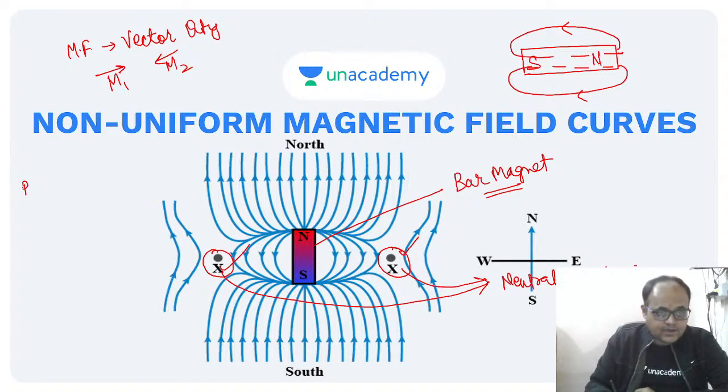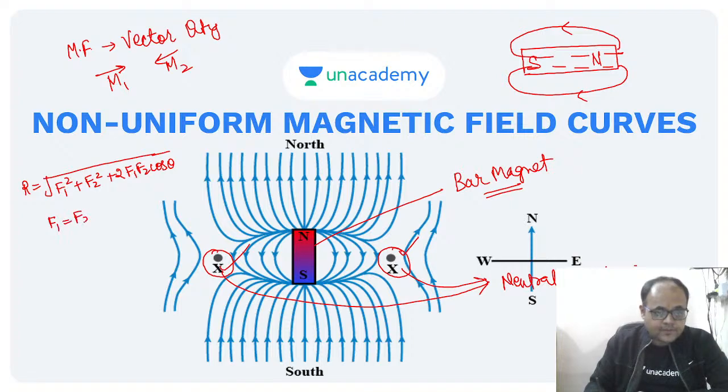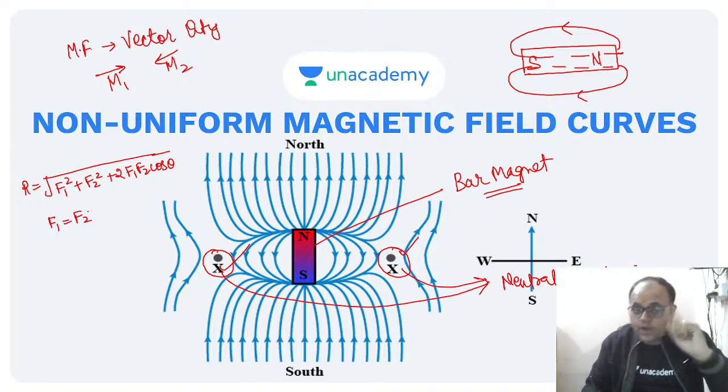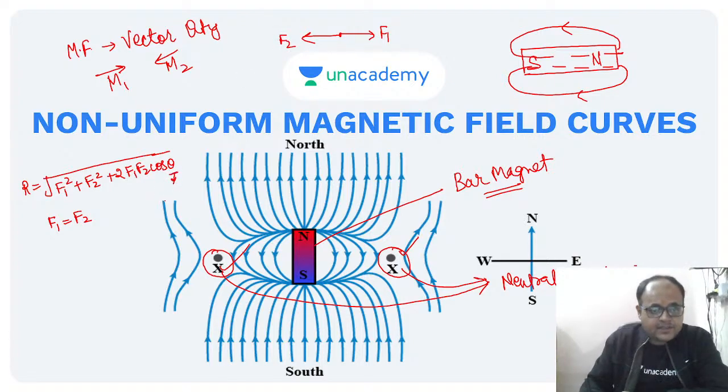See, this is how we find the resultant of two vectors: F1 squared plus F2 squared plus 2 F1 F2 cos theta. This is the formula for finding the resultant of two vectors at any point. Now see, I'm saying two vectors are equal. That means F1 and F2 are equal and they are opposite. Now tell me, if this is F1 and this is F2, theta is the angle between the vectors. What is the angle between F1 and F2?